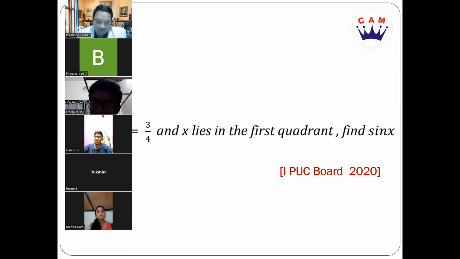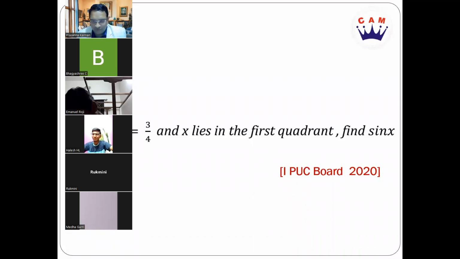Yes, sir. And how do you find that? The square of adjacent plus the square of opposite is equal to the square of hypotenuse. Absolutely. By using the Pythagoras theorem, we are going to get the value of the hypotenuse. So what is it going to be? 5, sir. 5, exactly. 3 square plus 4 square is 25. Root of 25 is 5, right?